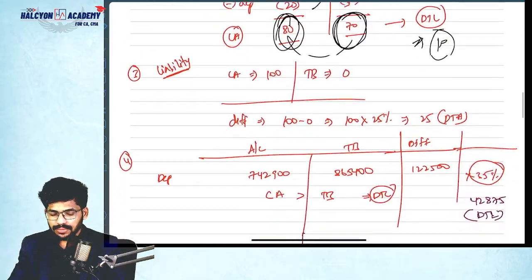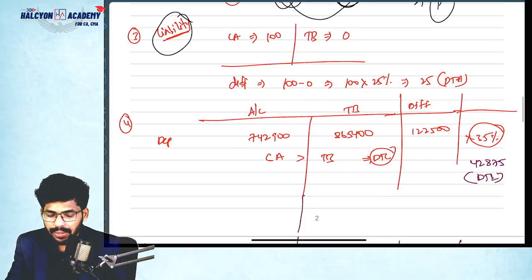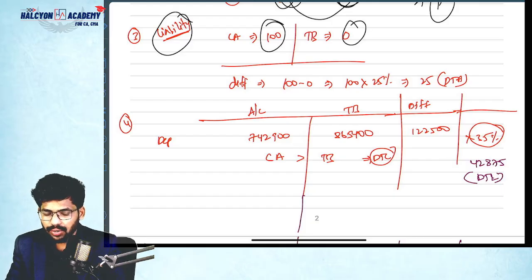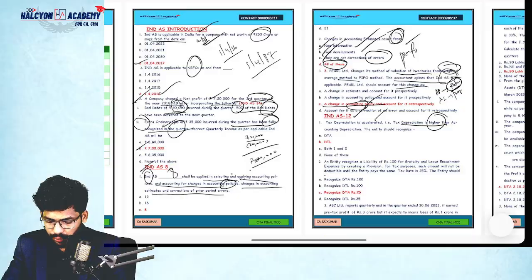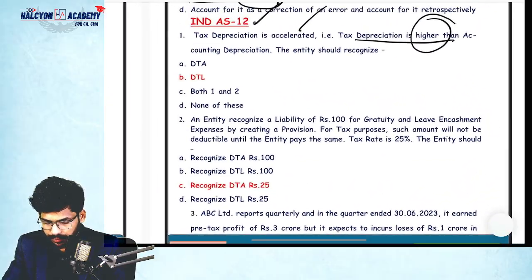That's it. Okay, next, coming to liability. So for example, carrying amount equal to 100, tax base equal to 0, then the difference is 100 only. 100 into 25%, 25 only, correct? So now you can go to Ind AS 12.